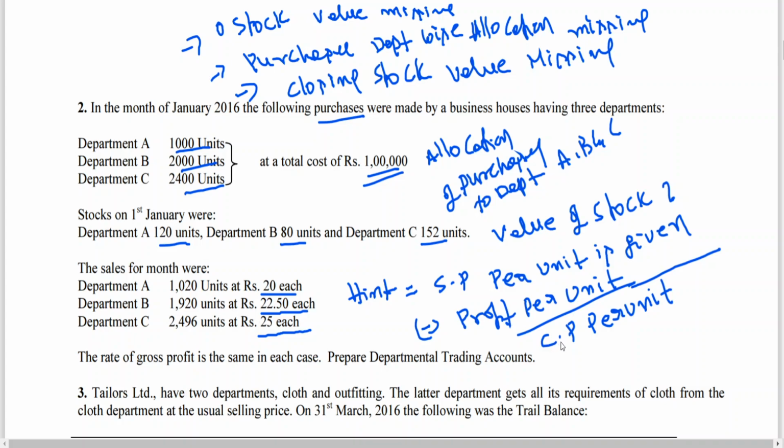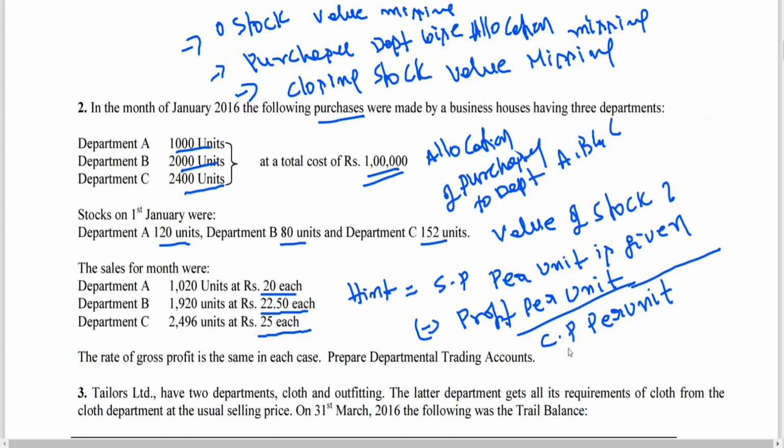If I can get cost price per unit, 1000 units into cost price per unit, 2000 units into cost price per unit, 2400 units into cost price per unit, I will be getting purchases per unit. Stock 120 into cost price per unit, 80 into cost price per unit, 152 units into cost price per unit. If I can get that, opening stock units plus purchase units minus closing stock minus sales units is equal to closing stock units into cost price per unit, I can get.